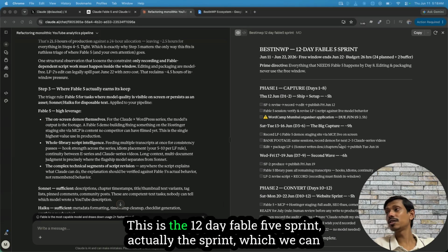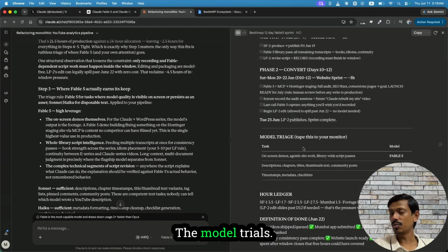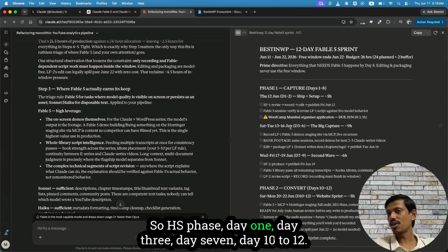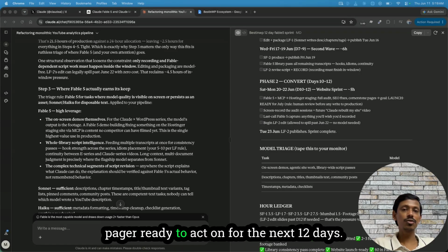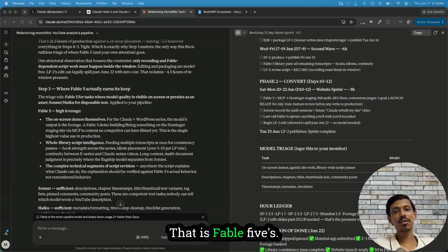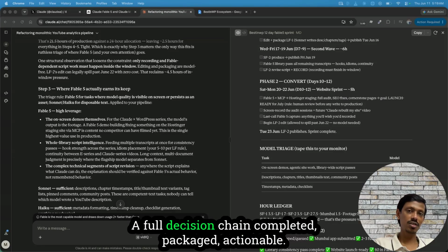And voila, this is the 12-day Fable 5 sprint. Actually the sprint which we can download and we can use as PDF. The model trials, so it has phase day 1, day 3, day 7, day 10 to 12. It has everything. 6 steps completed in sequence without me prompting each one. And the 1-pager ready to act on for the next 12 days. That is Fable 5's autonomous reasoning in practice. Not a single answer to a single question. A full decision chain, completed, packaged, actionable.